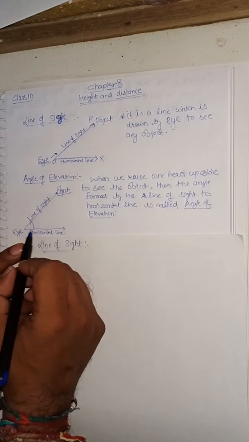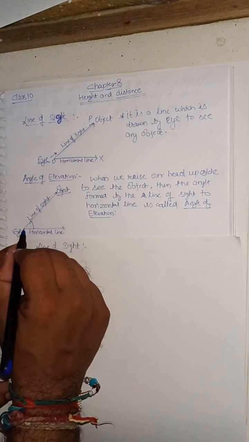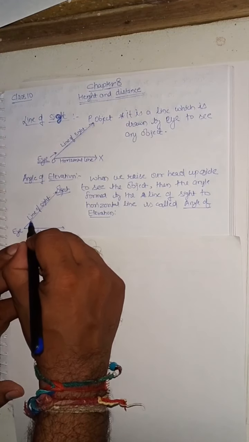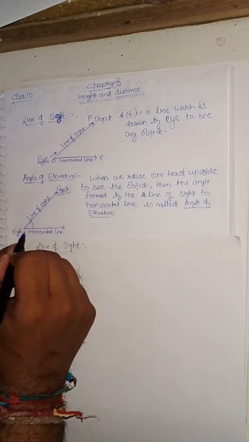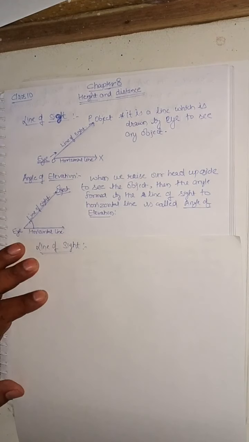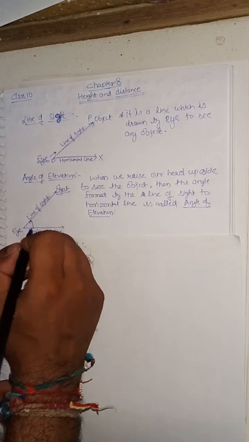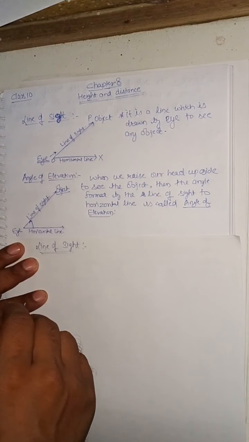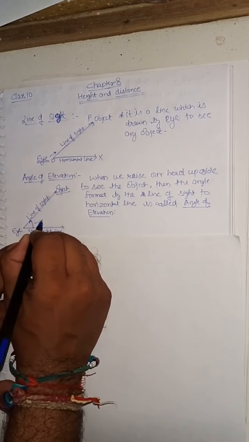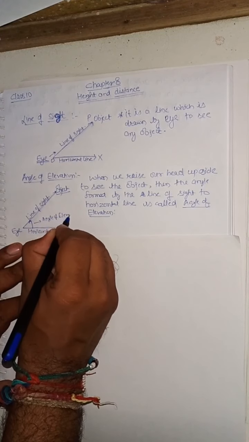Like here I have drawn a diagram, here this is a horizontal line and we are standing here. If I see in an upside direction, then the angle which is formed between the horizontal and the line of sight, that angle is called the angle of elevation.